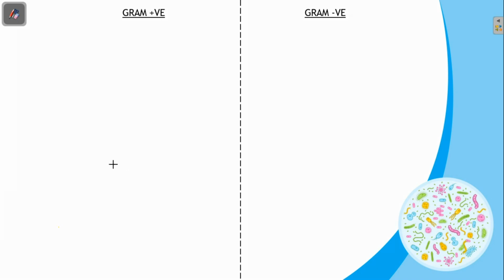Now let us see the structural differences between the cell walls of Gram positive and Gram negative bacteria. For both Gram positive and Gram negative bacteria, the innermost layer is the plasma membrane. It is a bilipid layer.